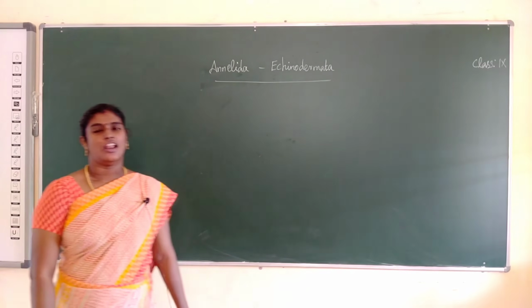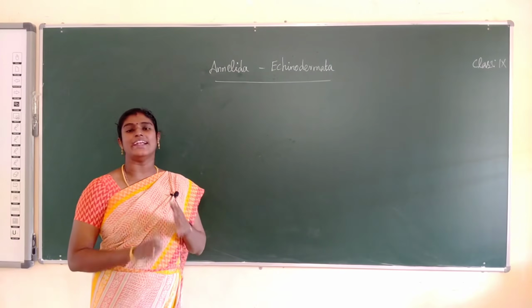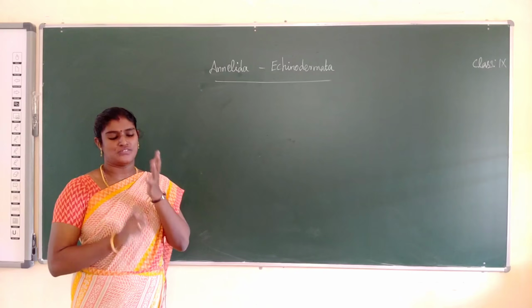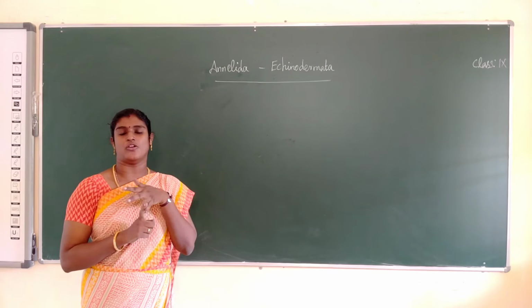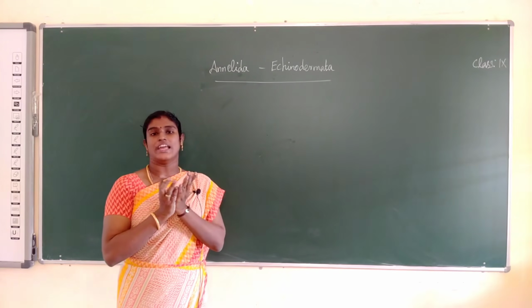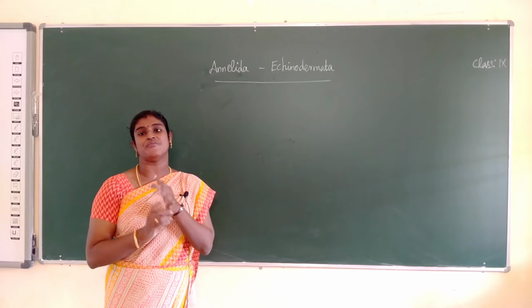Good morning, students. Last class we have seen the topic Kingdom Animalia. Kingdom Animalia is divided into two categories: invertebrate and vertebrate. What is the meaning of invertebrate? Invertebrate means without backbone. What is vertebrate? Vertebrate means with backbone.